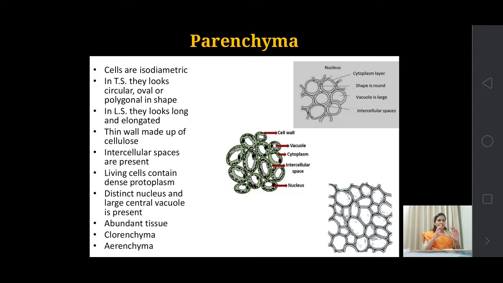Due to the thin walls and the non-deposition of any substances, when these circular, oval, or polygonal cells come together, they are loosely arranged.